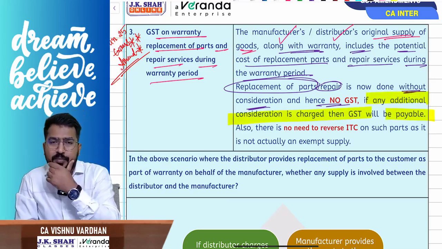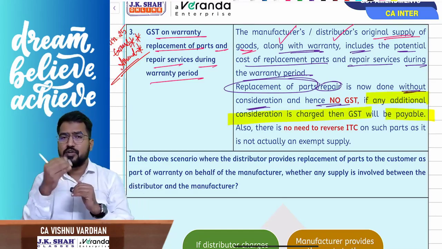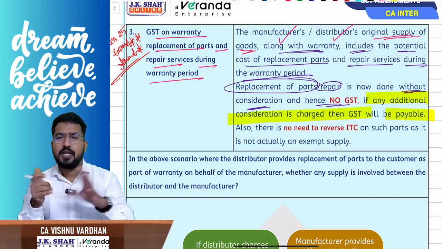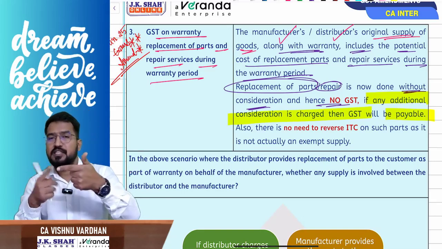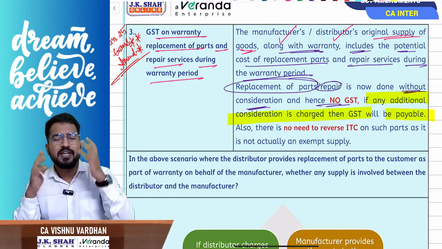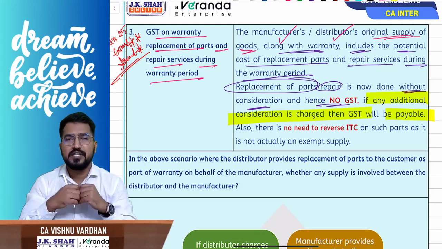That means, when I am selling the mobile to you, sir, now the display is not responding, you are coming to me during the warranty period and getting the display changed. I am giving the display and I am changing the display, I am providing services. What is the tax treatment for that? Sir, this is absolutely free replacement. There is no consideration. And you know, no consideration, no supply.